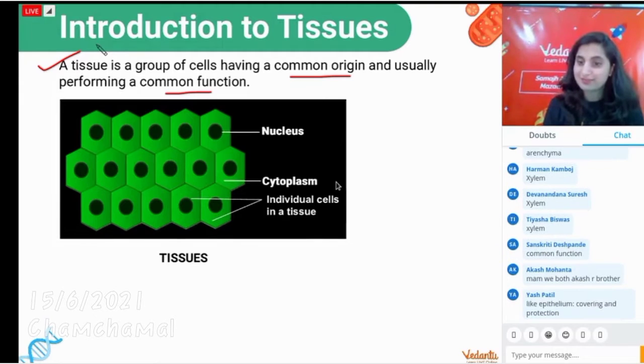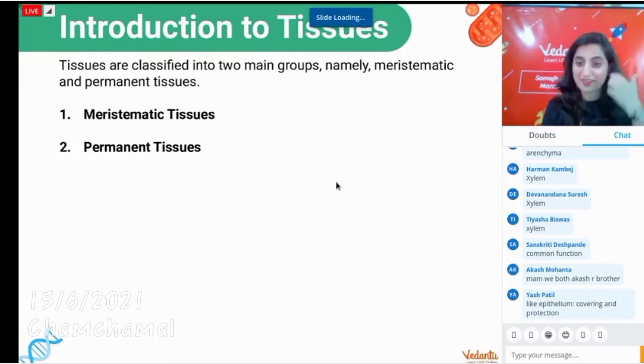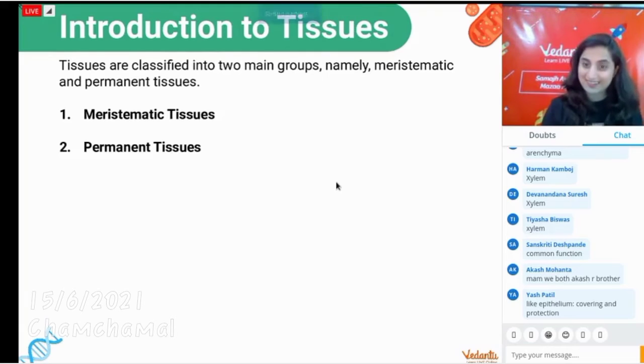Both Akash, brothers. Oh, all right. But one is Akash Mohanta and one is Akash Das. So your brothers, cousins. Chalo. Let us talk about the tissue types.